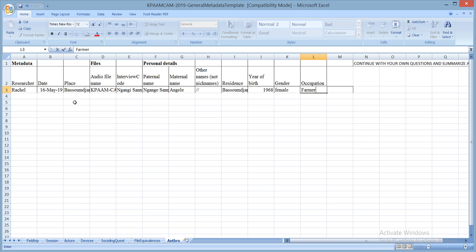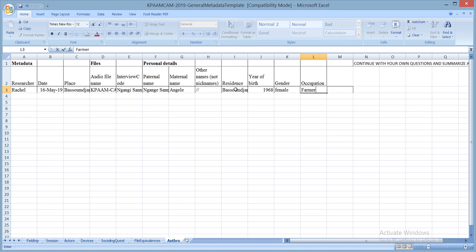So you would see that I filled the researcher, the date, the place where the recording was made, the name of the audio file, the interview code, which is the name of the interviewee, the paternal name of the interviewee, the maternal name of the interviewee. Does the interviewee have another name, maybe a nickname? Then you would include that here.